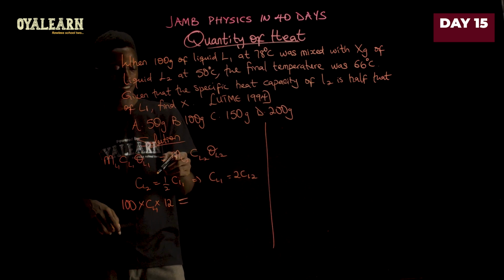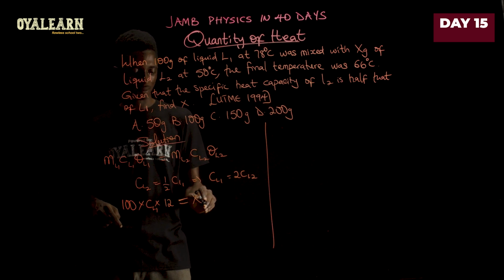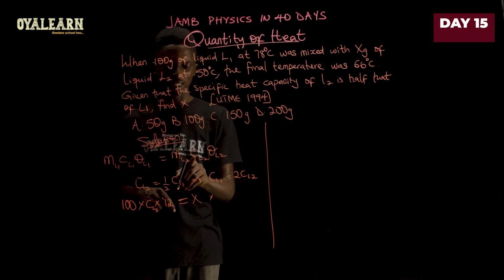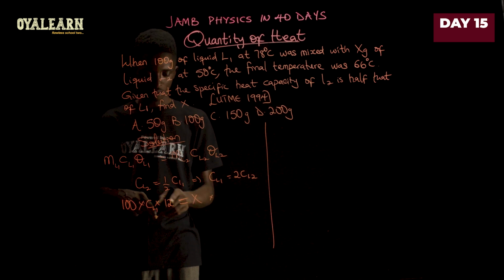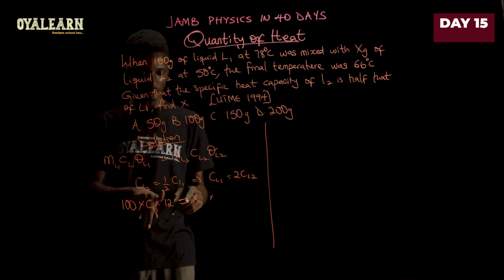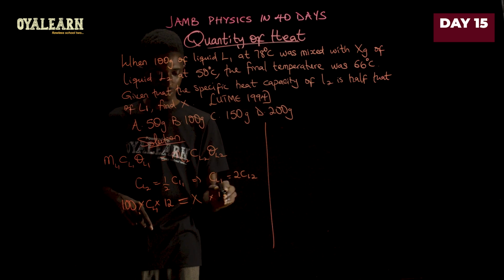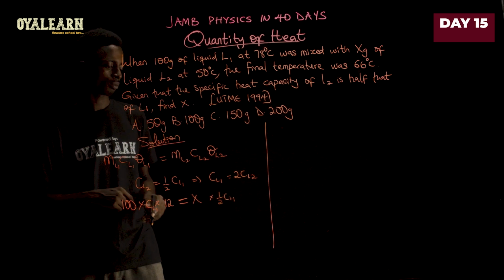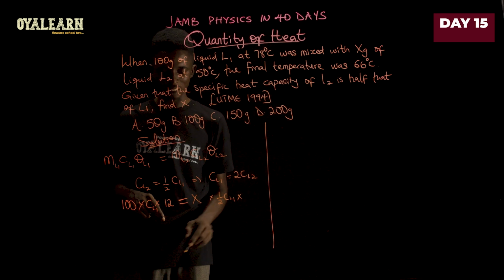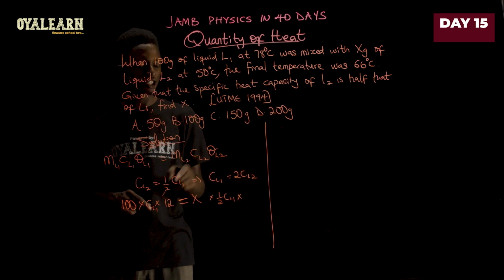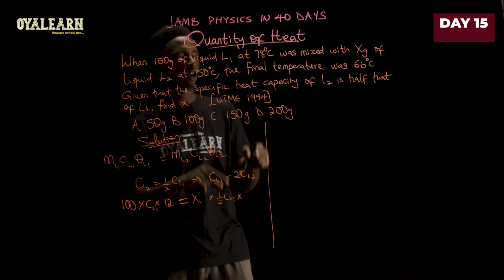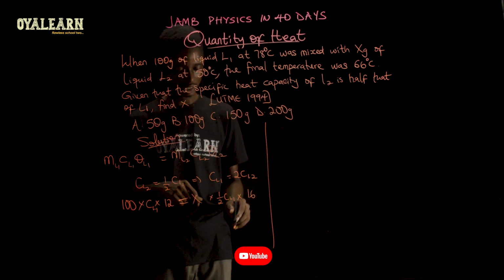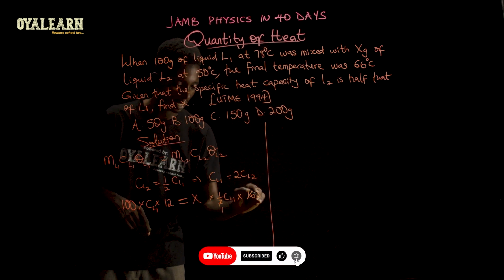Now, we equate that with mass of L2, that is X, multiplied by the specific capacity of L2. CL2 is half of CL1, and then we multiply this by the change in temperature, in this case from 50 to 66. That will give us 16. So we can say 2 times 12 equals 16.